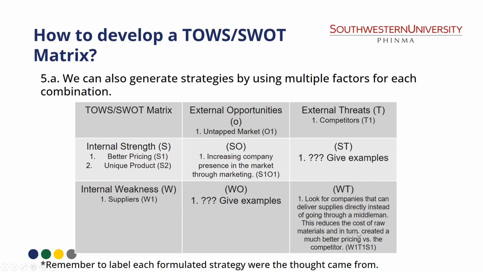So mahihirapan na siyang, kung nakakuha tayo ng mas lower cost na raw materials sa mga suppliers natin, mas maganda and mas lower yung pricing natin na pwedeng ibigay sa public or sa clients natin. In turn, mahihirapang habulin tayo ng competitors. So kinuha ko yung strategy na to sa S1 natin. We have the weakness, W1, and the competitors, T1.